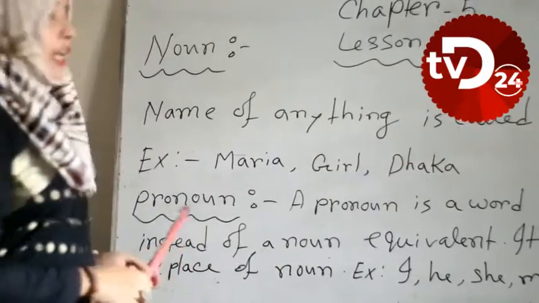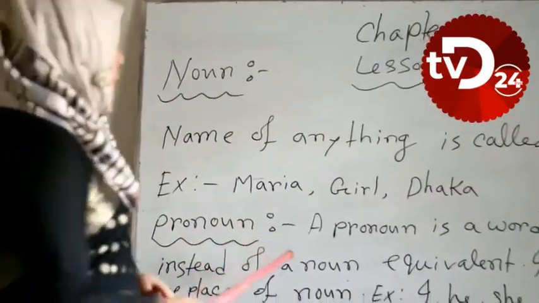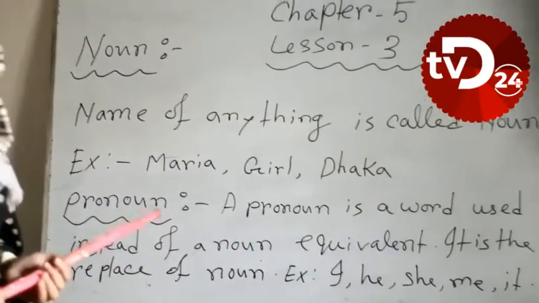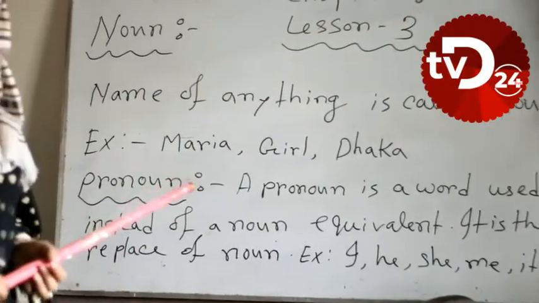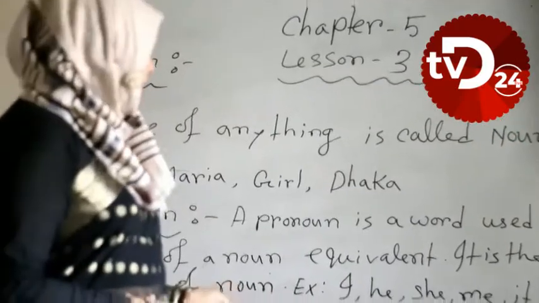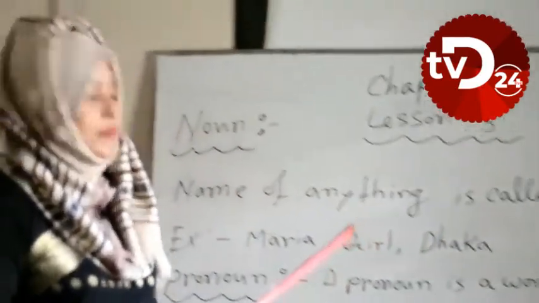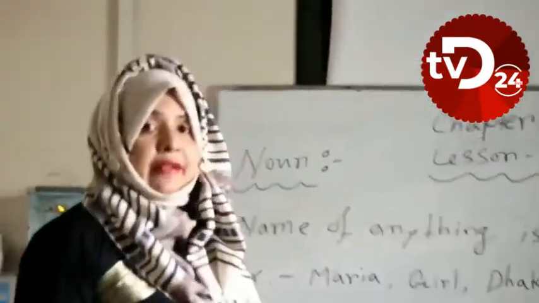And secondly, I have shown pronoun. What is pronoun? A pronoun is a word used instead of a noun. It is the replacement of a noun. For example, I have shown here I, he, she, me, it, etc. Dear learners, we have to know this option clearly.